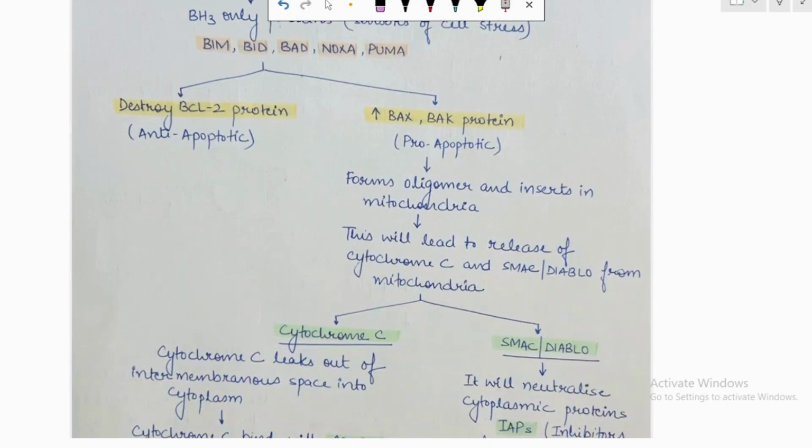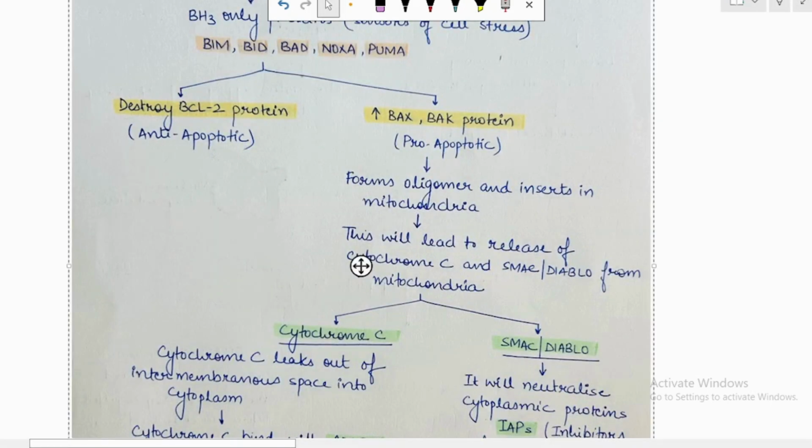These sensors of cell stress will increase the pro-apoptotic proteins and will decrease the anti-apoptotic proteins. Pro-apoptotic proteins, that is BAX and BAK, will increase, and anti-apoptotic proteins, that is BCL2, will decrease.